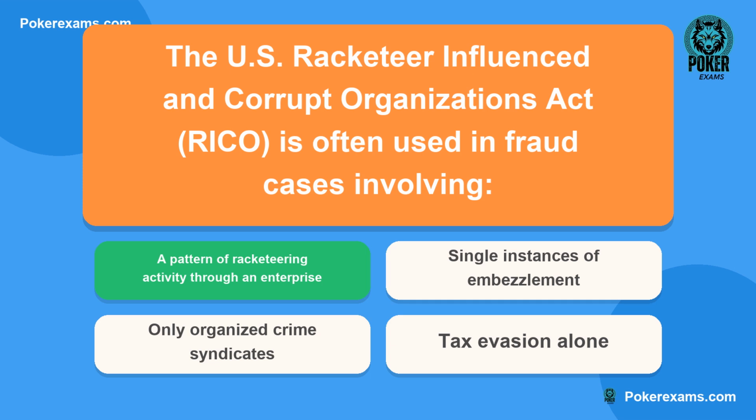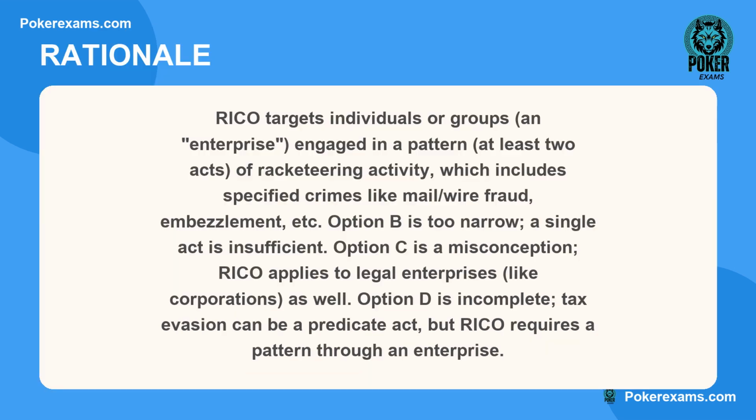The correct answer is A. Here is why. RICO targets individuals or groups, an enterprise engaged in a pattern, at least 2 acts, of racketeering activity, which includes specified crimes like mail/wire fraud, embezzlement, etc.